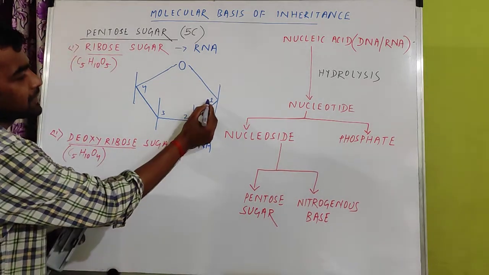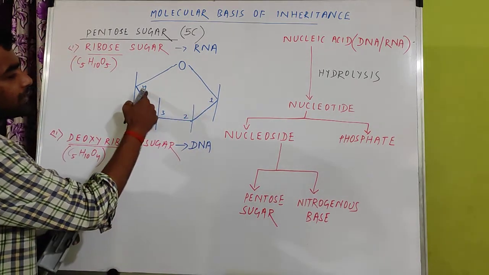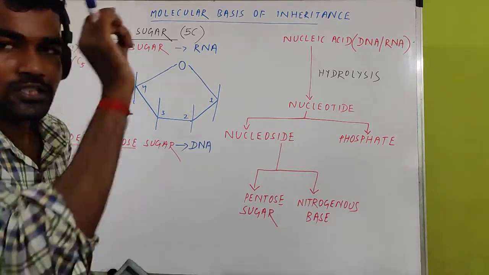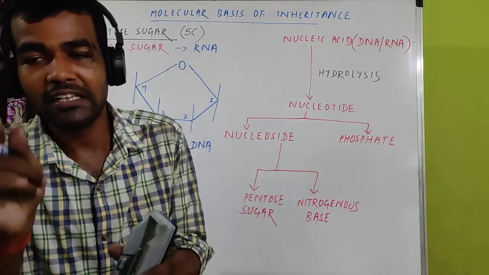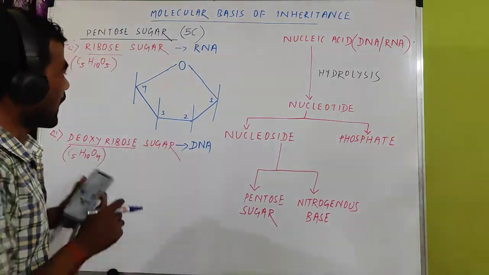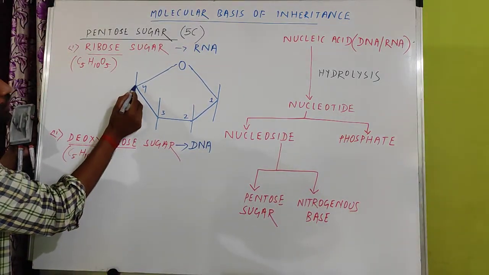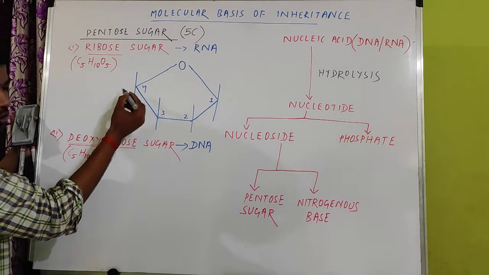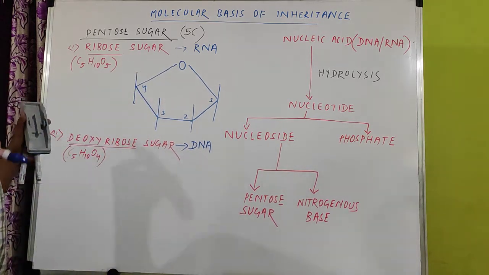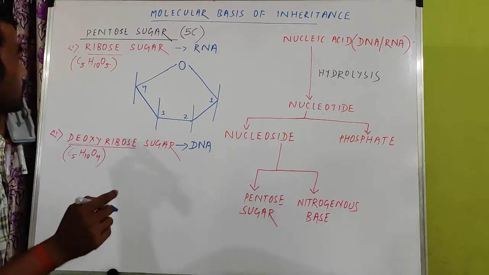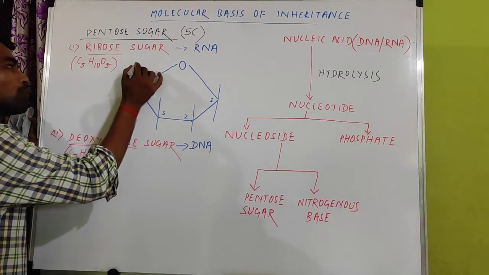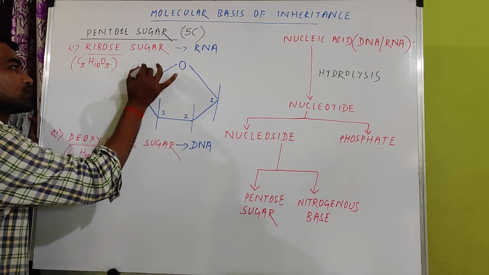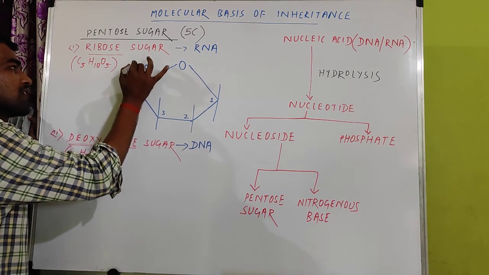But now our question is to complete 5 carbon. Numbers 1, 2, 3, 4 are completed. Which one is the last carbon? The 5th carbon is always in contact with 4. This corner is the number 4 carbon. Just above the 4 there is a 5th carbon, and you have to write this carbon as CH2OH because this is the last carbon.